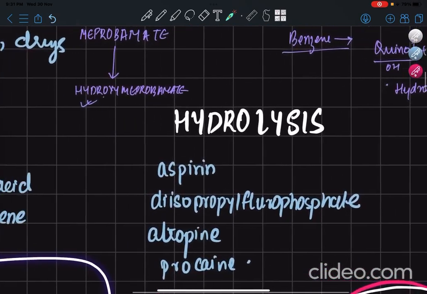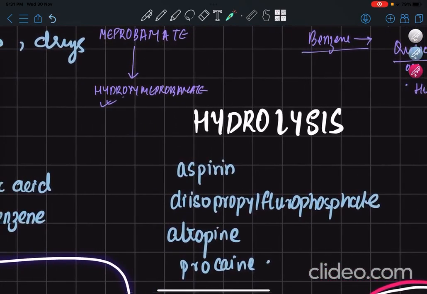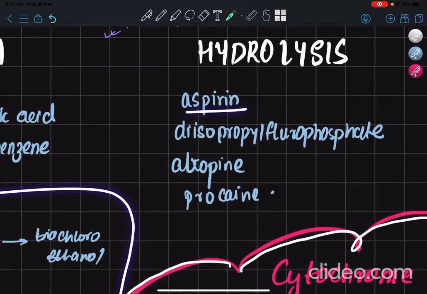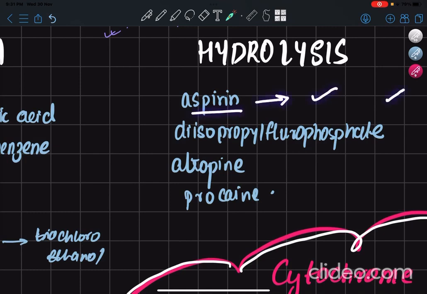Coming to hydrolysis. What you are doing in hydrolysis is breaking up the bonds: ester bonds, glycosidic bonds, amide bonds. So breaking those is basically how you do hydrolysis. The examples given in the textbook are aspirin, diisopropyl fluorophosphate, atropine and procaine. At least remembering these examples is important, and if you can remember the products also, it is even better. Aspirin, which is obviously acetylsalicylic acid, gives you salicylic acid and acetic acid, which are then excreted. Diisopropyl fluorophosphate will give a dialkyl phosphate and hydrogen fluoride.